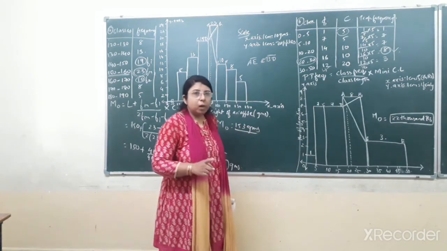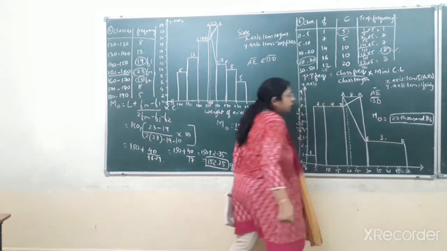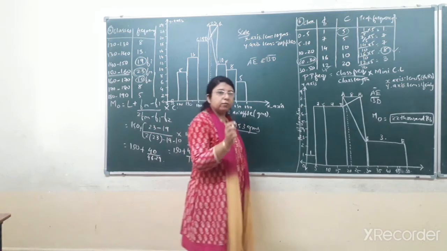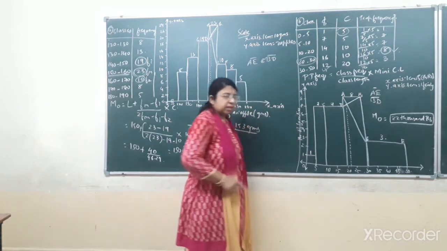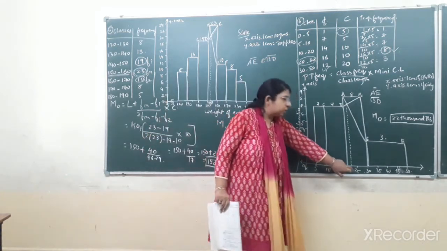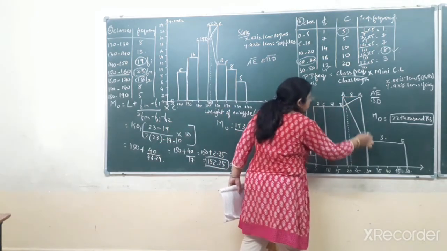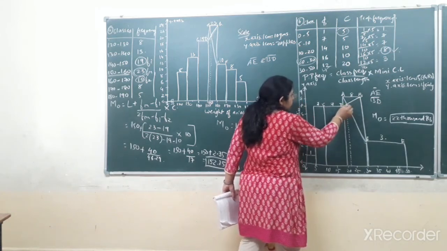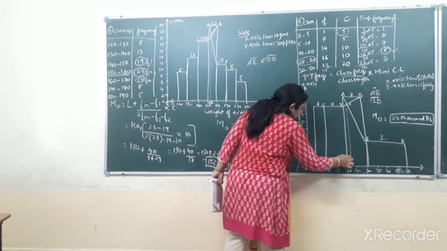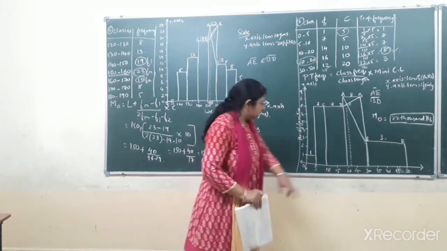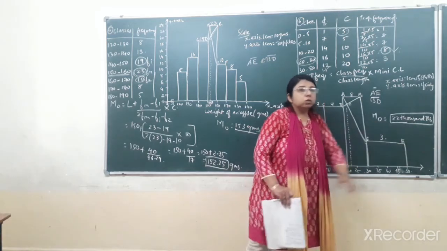Now we have to join which two line segments? That is AE and BD. By joining these two line segments, from whatever intersection point comes, you have to draw a dotted line to the x-axis, and wherever it meets the x-axis, that will be your value of mode. So here you can see I have joined the two diagonals, AE and BD. They are intersecting at this point. You can give any name to this point also. I have drawn a dotted line from that intersection point, and it meets the x-axis at the value 22. So the value of mode will come to 22,000 rupees.